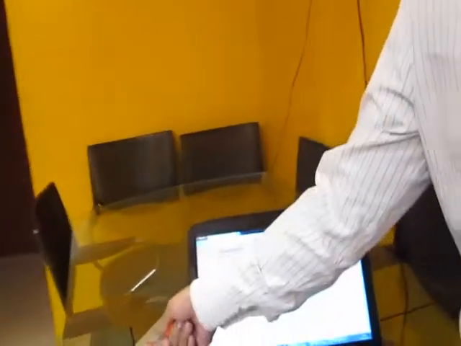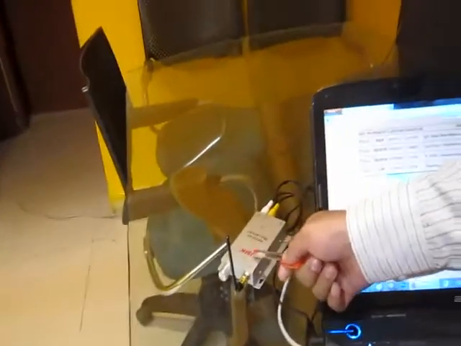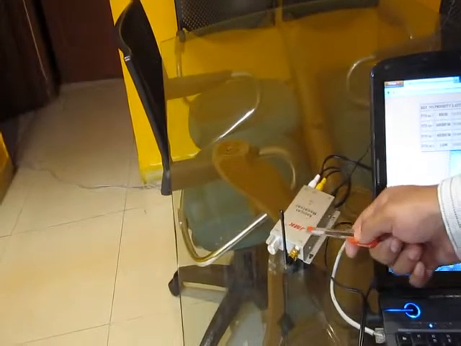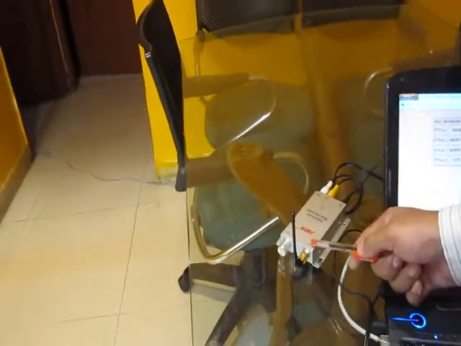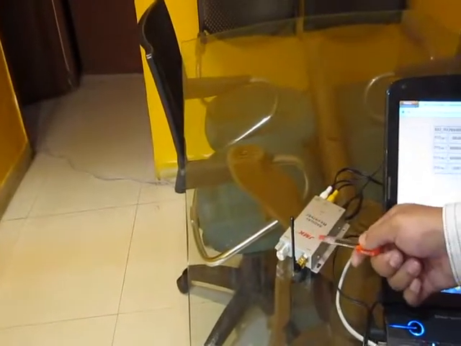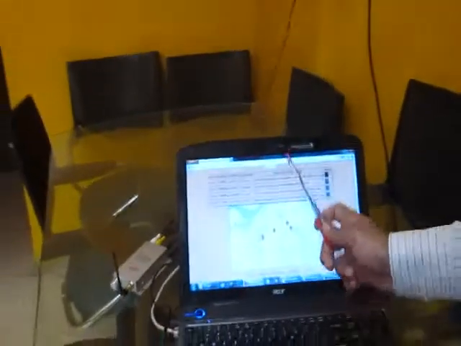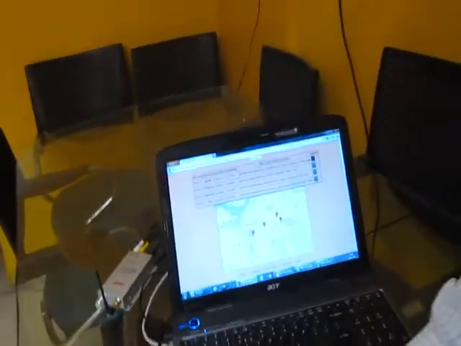Now as you see over here, this is the radio AV receiver. The data sent by my hardware is directly sent to this receiver. This receiver collects all the data and converts the wireless data into digital format, and feeds the data in the laptop. That is the database which I have maintained.